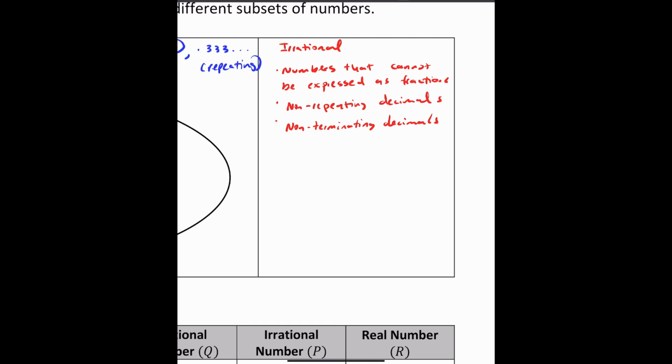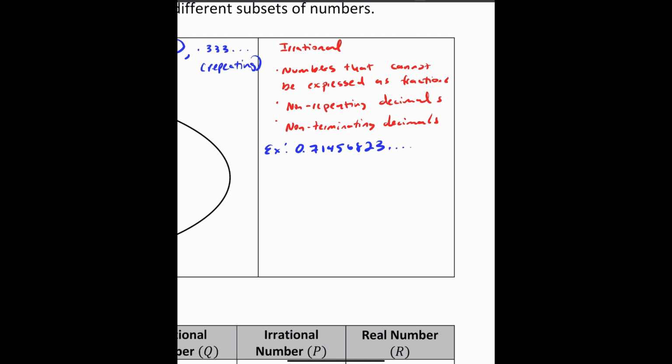So some examples of irrational numbers are 0.71456823 and so on and so forth. Look, we have non-repeating decimals, and this decimal isn't going to stop. It's going to keep on going forever. So this is considered an irrational number, and if I input this into my calculator, well, this is not the full thing, right?